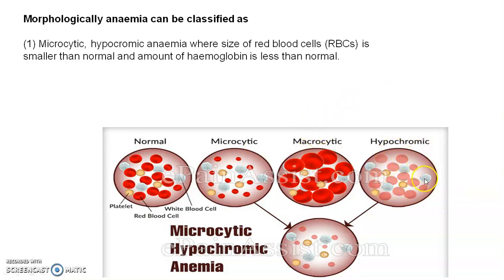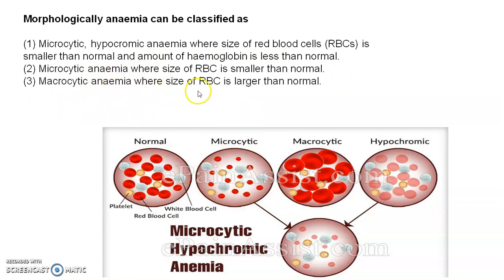Then hypochromic refers to the color of the RBC; when it is faded, it is known as hypochromic. The first classification of morphological anemia is microcytic hypochromic anemia, where the RBC is smaller and hypochromic, the color is also faded, so the size of the red blood cell is smaller than normal and the amount of hemoglobin is less than normal. Then microcytic anemia, where the size of the RBC is smaller than normal. Then macrocytic anemia, where the size of the RBC is larger than normal.